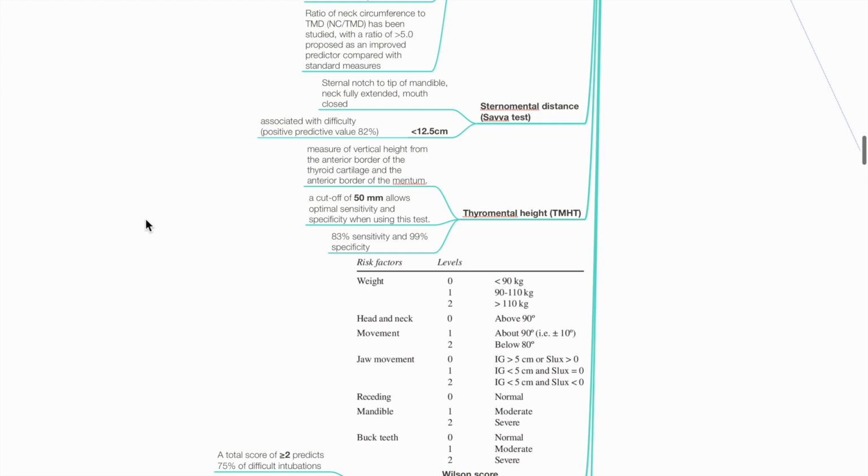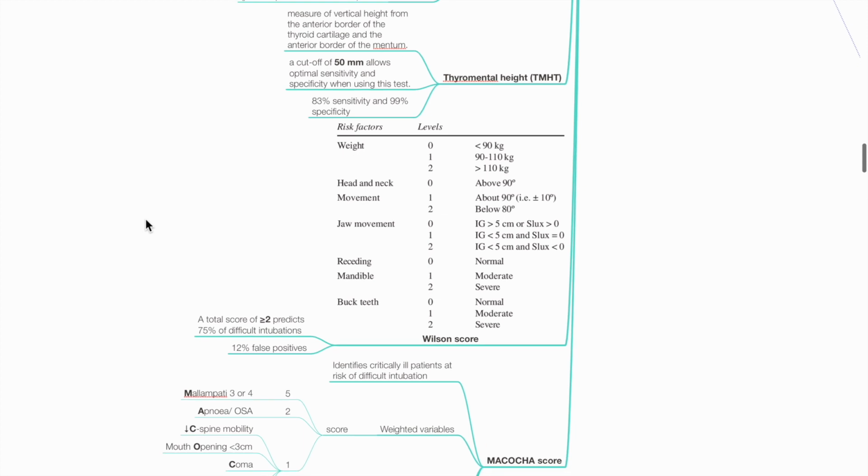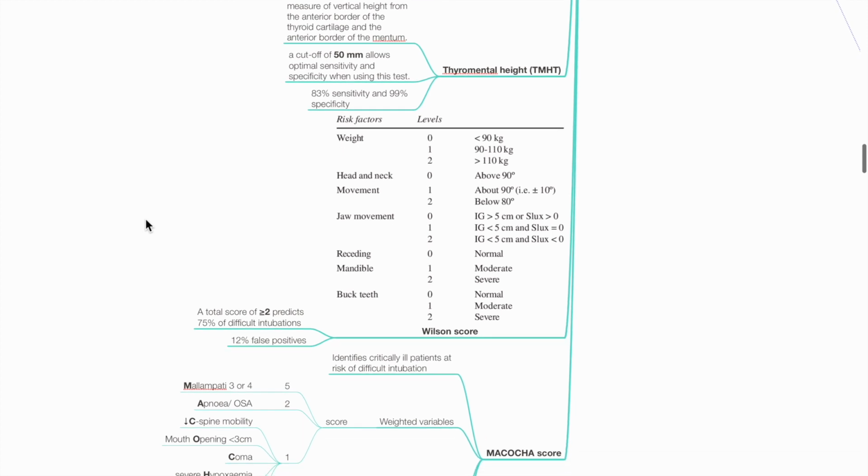Thyromental height is a measure of vertical height from the anterior border of the thyroid cartilage and anterior border of the mentum. A cutoff of 50 mm allows optimal sensitivity and specificity for predicting difficult direct laryngoscopy. The Wilson score: a total score of 2 or more predicts 75% of difficult intubations, 12% false positives. Components include weight, head and neck movement, jaw movement, receding mandible, and buck teeth.